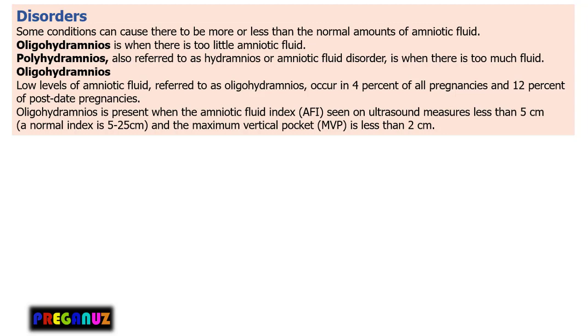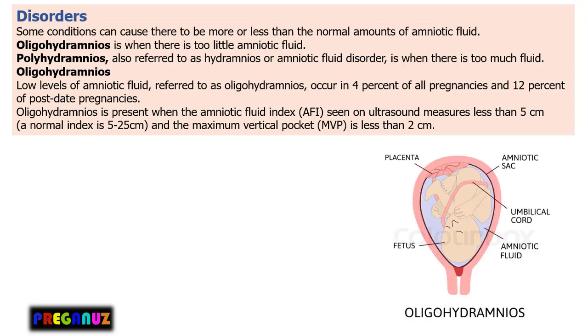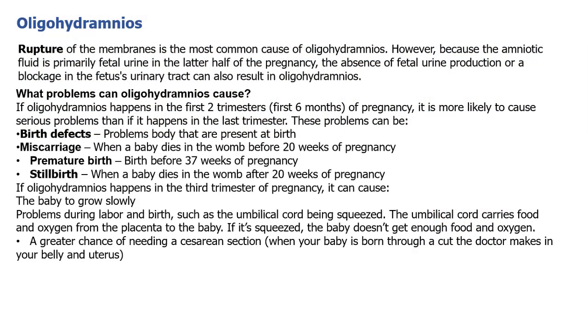A normal index is always between 5 to 25 cm, and the maximum vertical pocket should be less than 2 cm. Here in this picture you can see how the fluid is getting reduced and what problems are being faced.